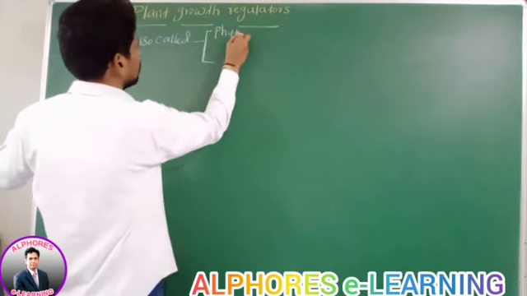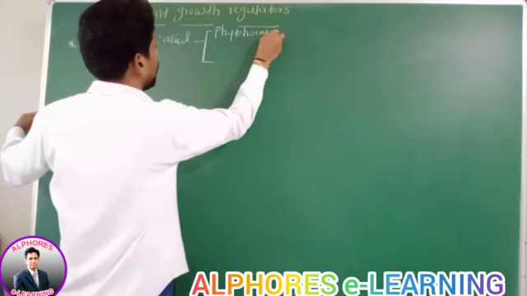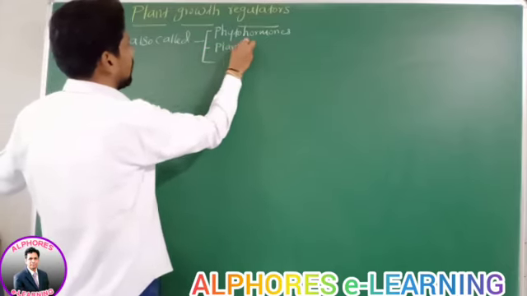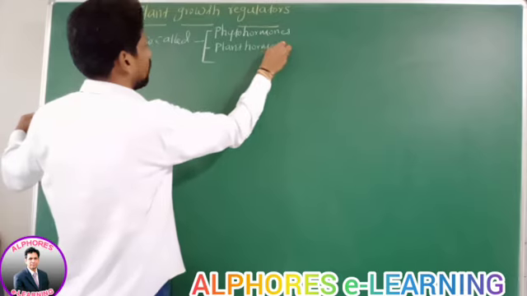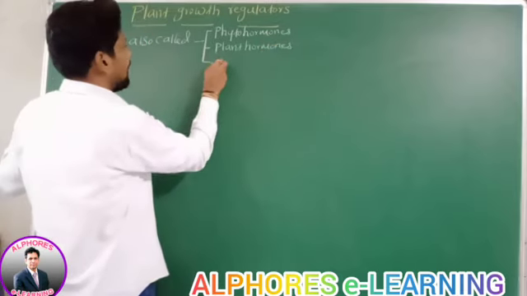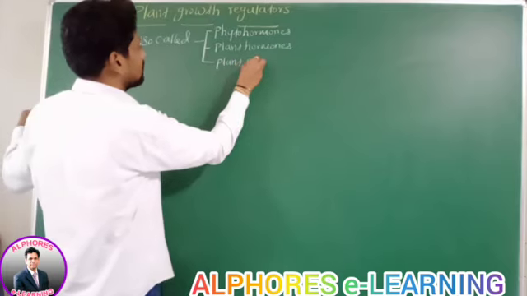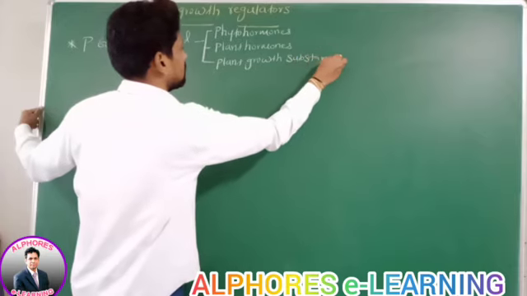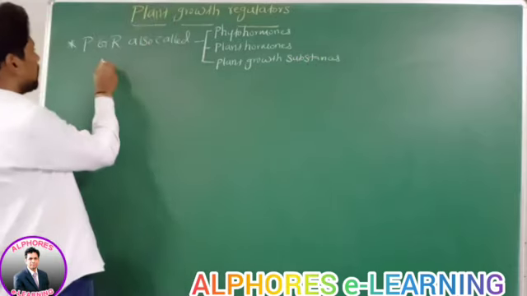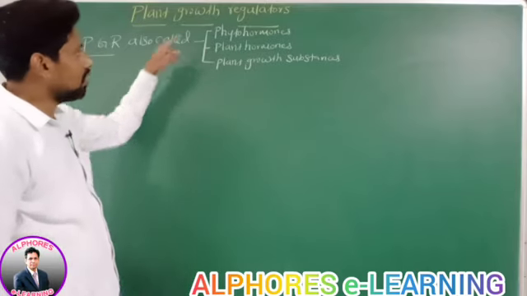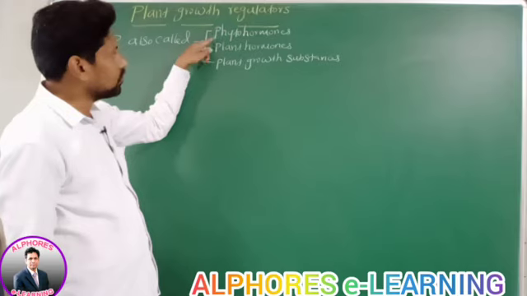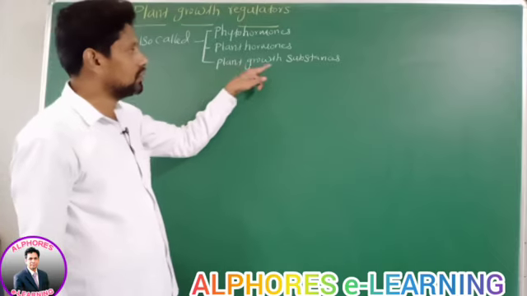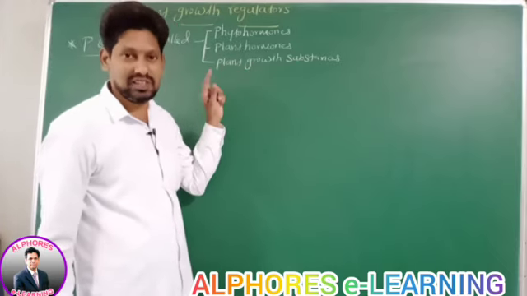Phytohormones. What are phytohormones? Phytohormones are plant hormones. Plant hormones are plant growth substances. Therefore, plant growth regulators are also called as phytohormones. Phyto means plant, right? So, also called as plant hormones or plant growth substances.